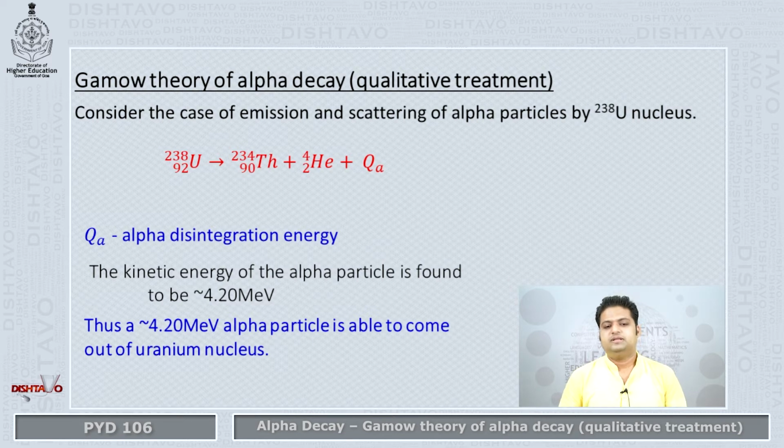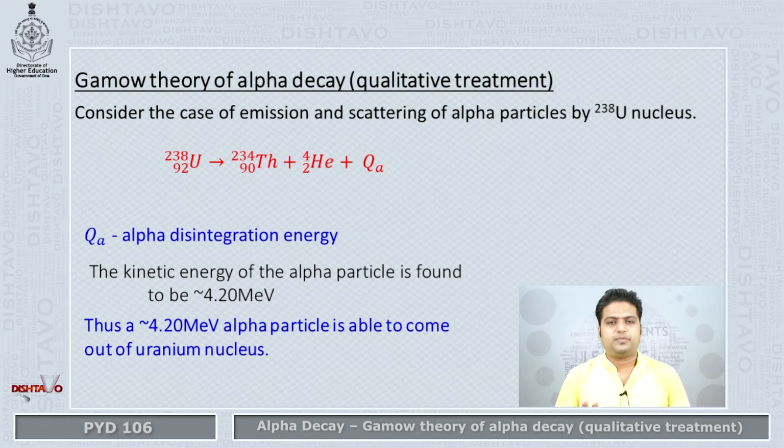Now, the kinetic energy of the alpha particle that came out during the decay of uranium-238 to thorium-234 was approximately 4.2 mega electron volts, the energy with which the alpha particle came out from the uranium-238 nucleus.